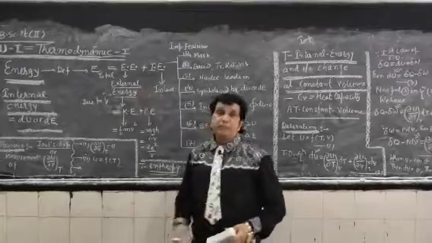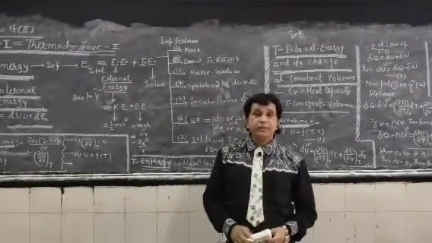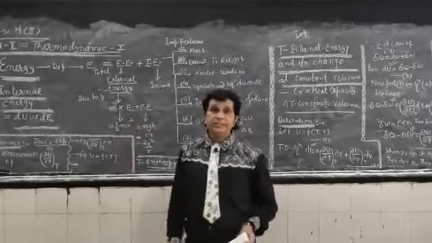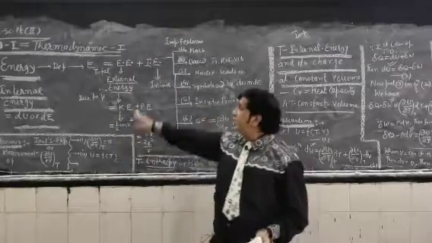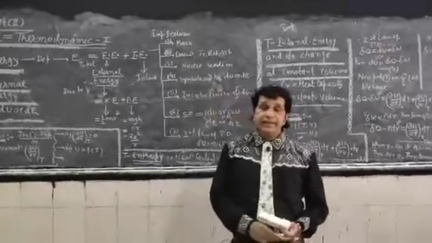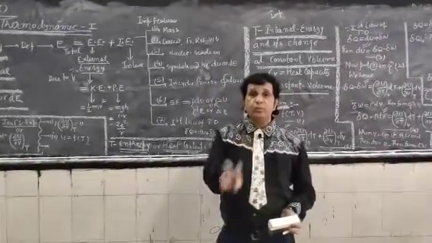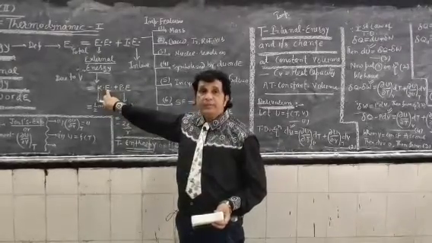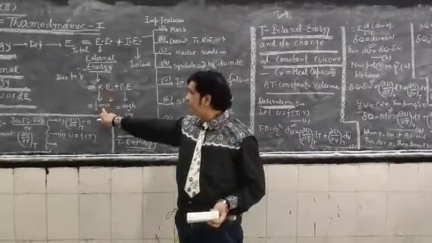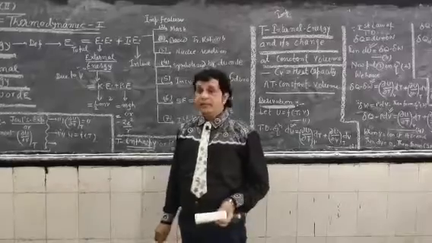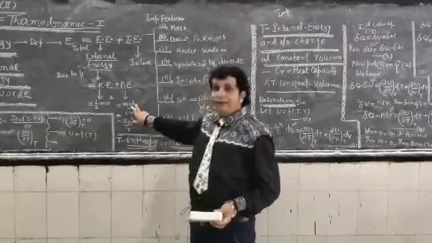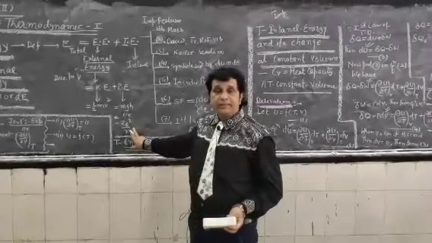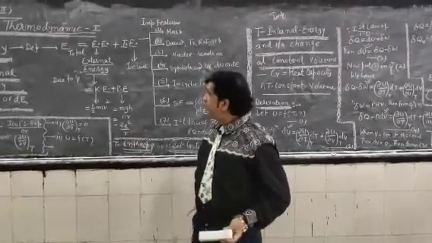External energy can further be divided into kinetic energy plus potential energy. Kinetic energy is expressed as half mv square. Potential energy due to mass is expressed by mgh, and for nuclei it is expressed by minus Ze square upon r.